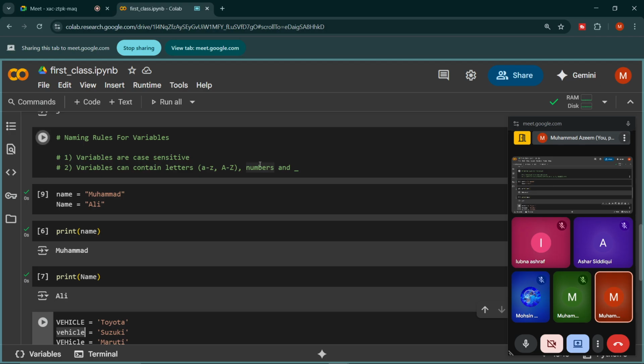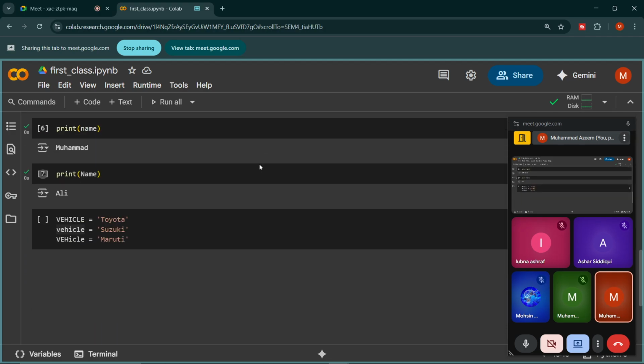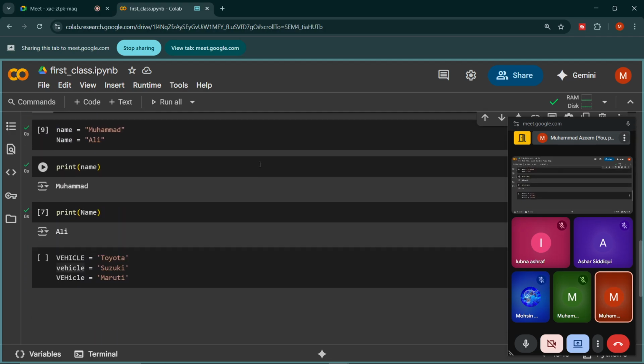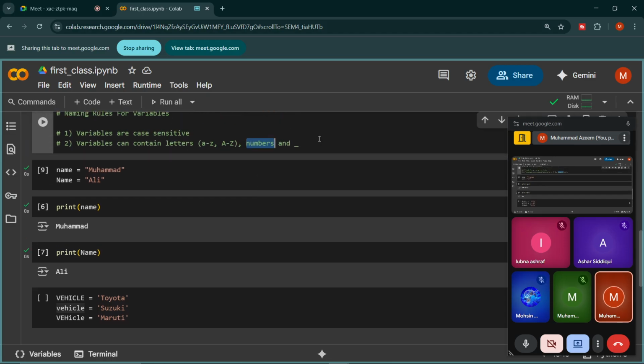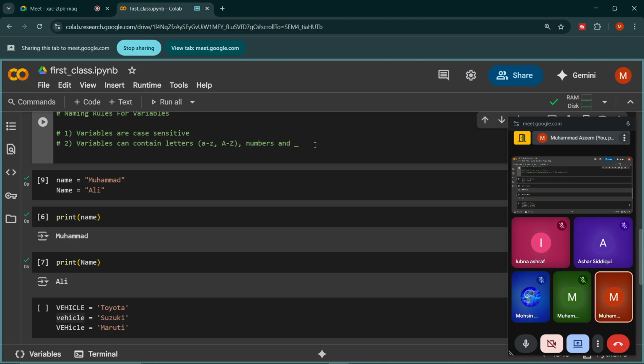And then we can also use numbers. And for numbers, there is another rule associated, which is the third rule: variables cannot start with numbers. Variables can contain numbers, fine, but variables cannot start with numbers.